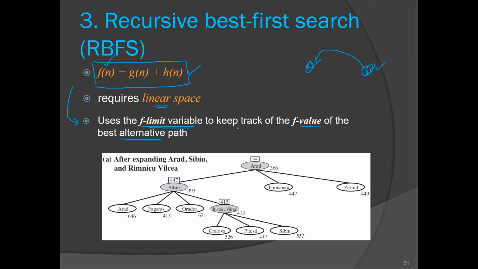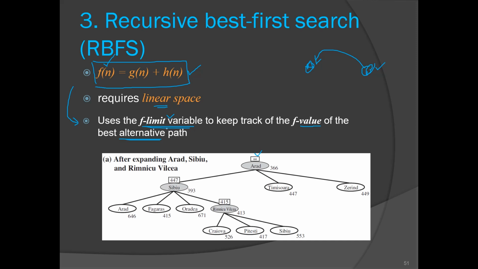So let us see the working of RBFS with an example. Consider our traveling salesman problem. We know the problem statement. Our agent wants to go from Arad city to Bucharest city, right? I am storing the f limit variable in this rectangle above the node. Arad is our starting point, so there will be no alternative for Arad city, right? We have to start from this. That's why its f limit is infinity.